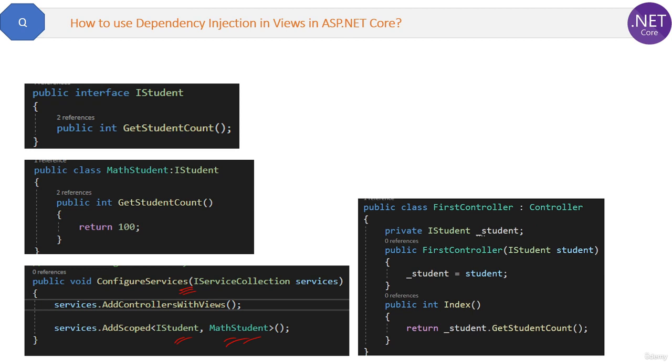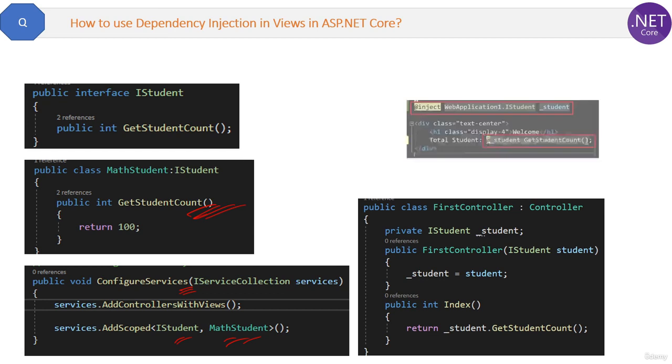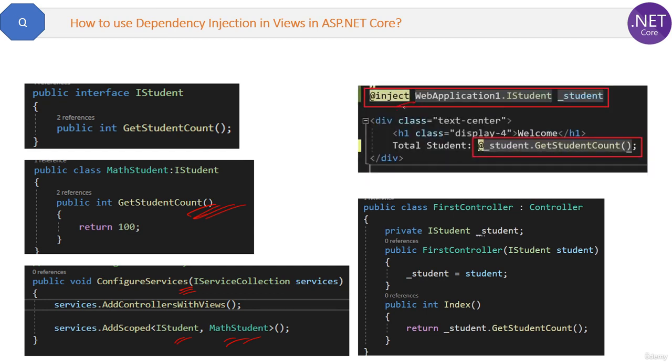Now, suppose we want to call this getStudentCount method in the view rather than the controller. Okay, what will we do then? For this, we will use the inject directive to inject the dependency services inside the views. And then we can call the method getStudentCount from the object of the dependency. So the one-liner answer is: a service can be injected into a view using the inject directive.